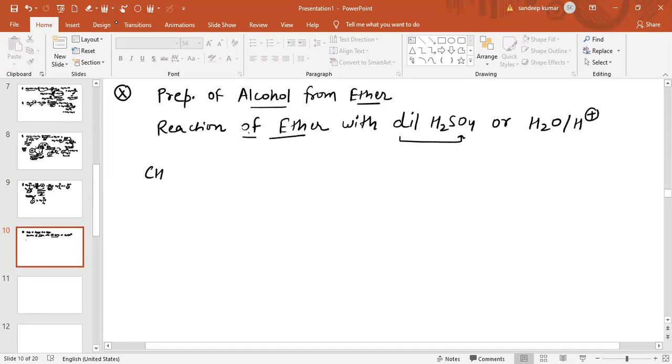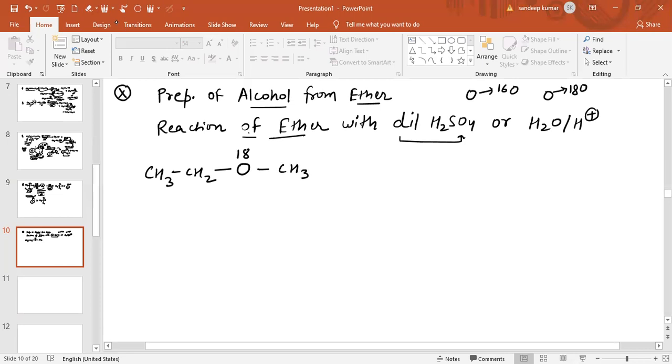Now see, the question is basically CH3CH2, CH3CH2, and this oxygen given is basically 18. What is 18? Basically two types of oxygen isotope are there. One isotope of oxygen is oxygen 16, and one is oxygen 18. Now see, CH3CH2 O18 and CH3 is given.